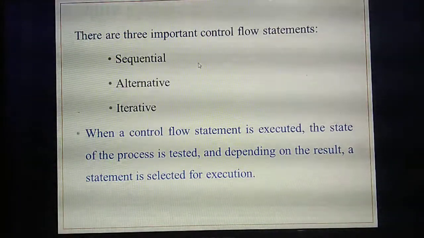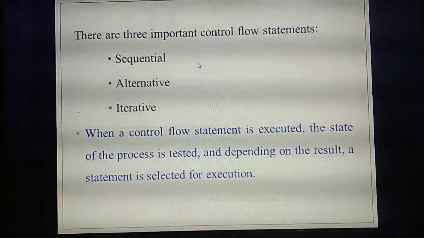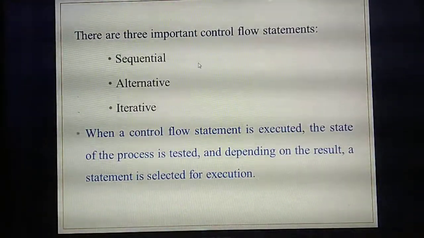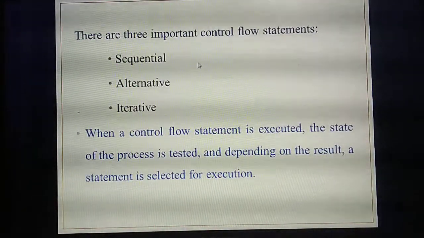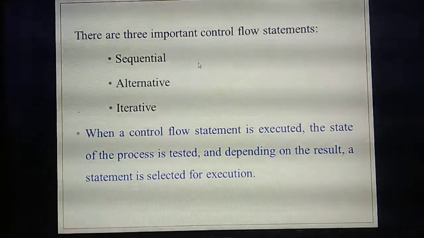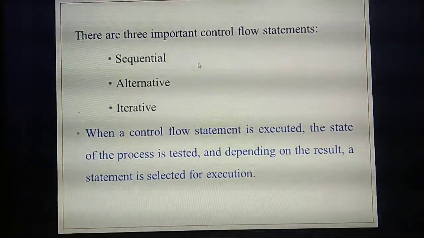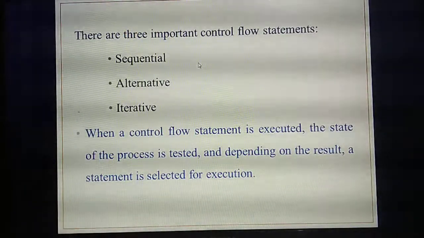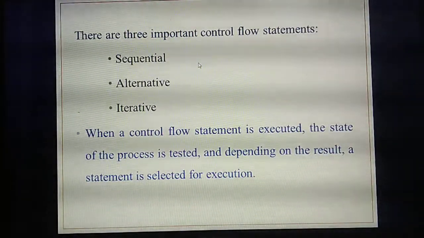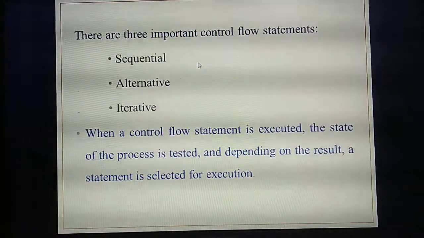The same thing only they have given again and again in your textbooks. What do you mean by sequential? The statements are executing one by one. For example, if a program contains 10 lines, first it will execute the first line, then the second line, then the third line, fourth line, likewise till the 10th line. Order by order it will execute, and that we are calling a sequential statement.